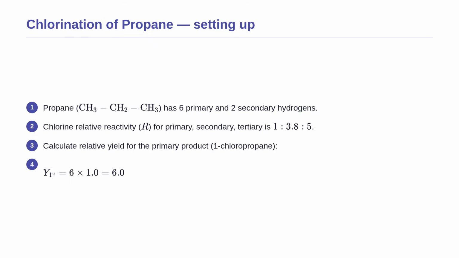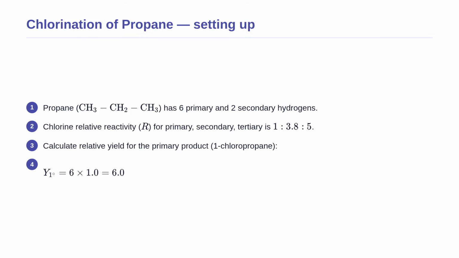Let us see this formula in action with a concrete example, the chlorination of propane at room temperature. We are given that propane has two types of hydrogens, and the experimental relative reactivity of a chlorine radical toward primary, secondary, and tertiary hydrogens is roughly 1 to 3.8 to 5. We want to predict the major product and calculate the percentage yield.